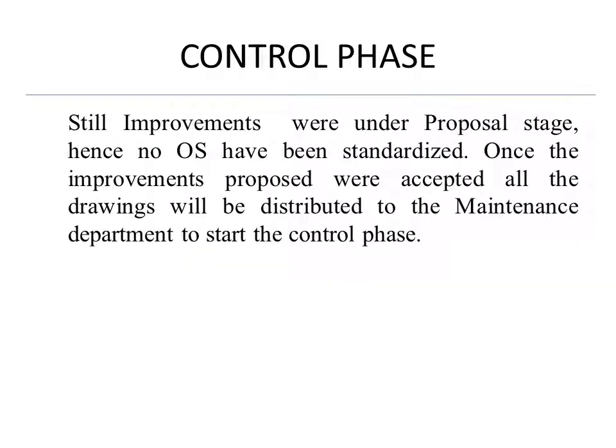The improvements are still at the proposal stage and nothing has been standardized. Once the improvements have been proposed and accepted by all the departments, all the drawings and layouts will be distributed to the maintenance department to start the control phase.